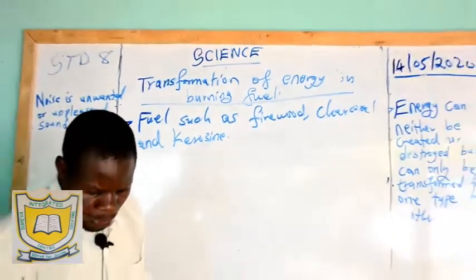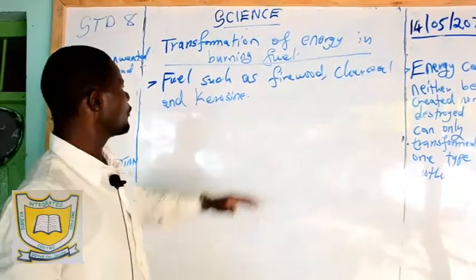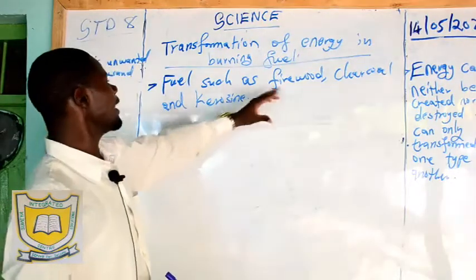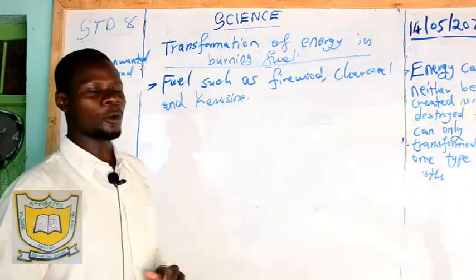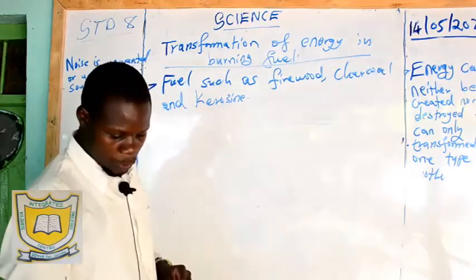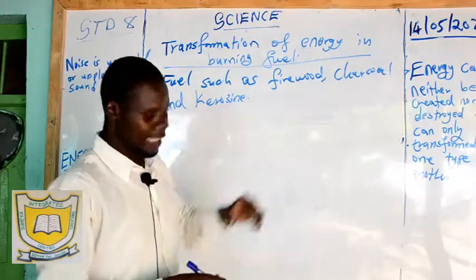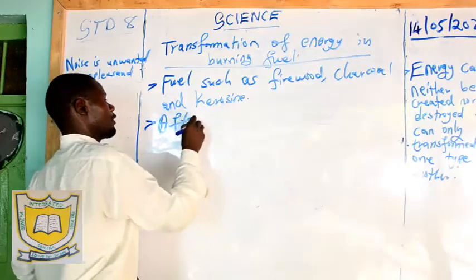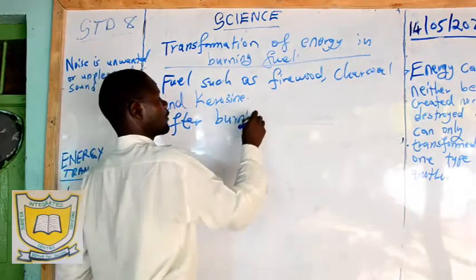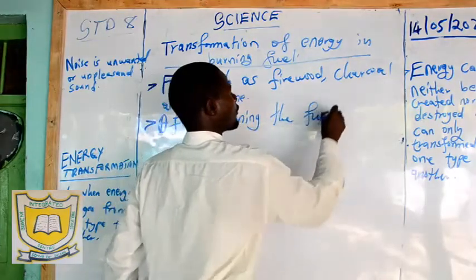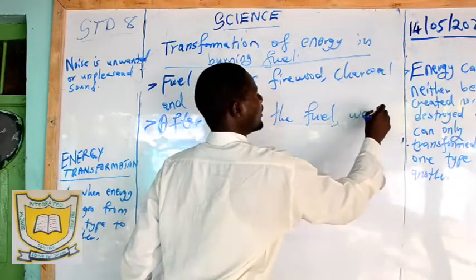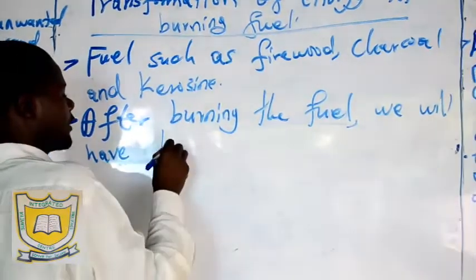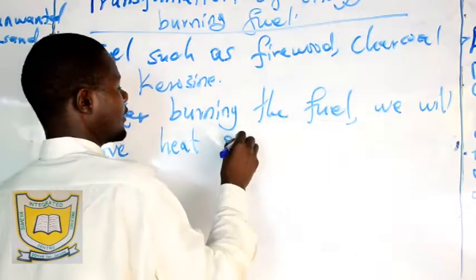Now, when they are burned, what will happen? If you burn firewood or charcoal or kerosene, what will happen? You realize that after burning this firewood, there is production of heat or light. So it means we will have transformed that energy. After burning the fuel, we will have heat and light.